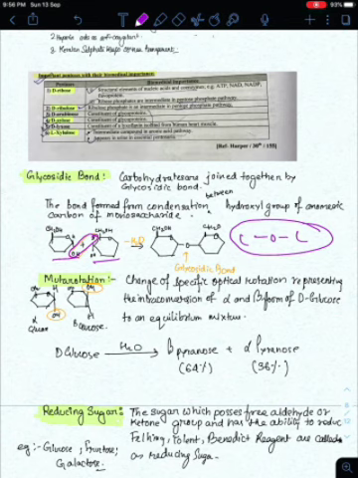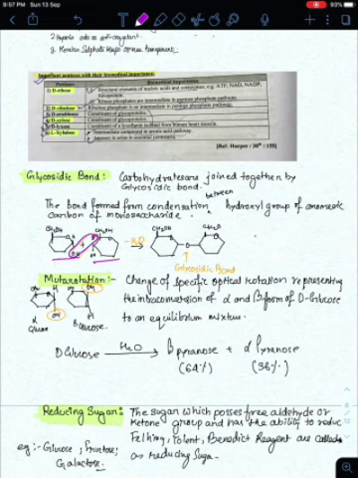Mutarotation is the change of specific optical rotation representing the interconversion of alpha and beta forms of D-glucose to an equilibrium mixture. Tough, I hope yes. So what is mutarotation? It is a change of specific rotation representing interconversion of alpha and beta forms of D-glucose. So what are alpha and beta forms? Alpha and beta forms are anomers.